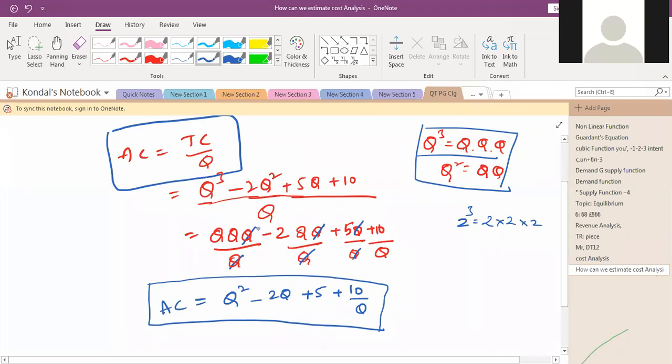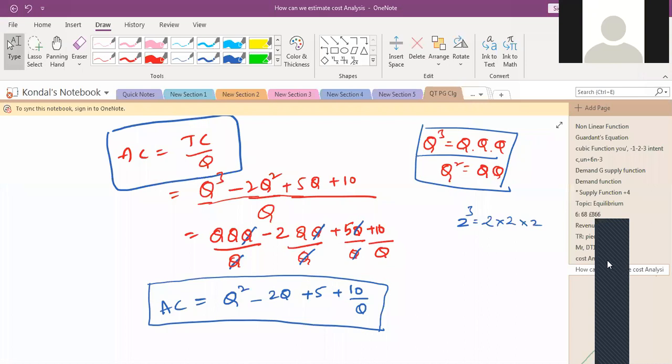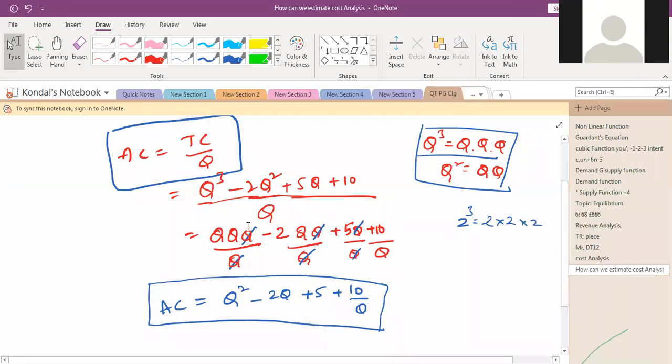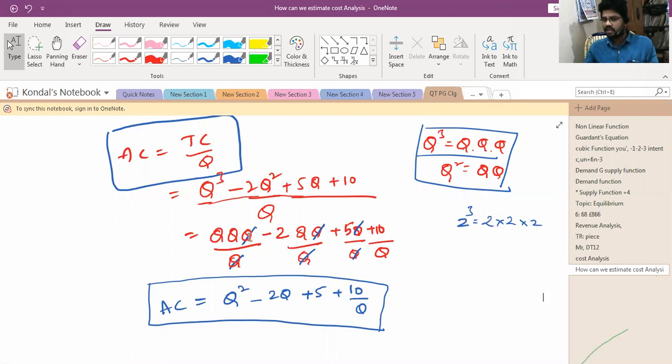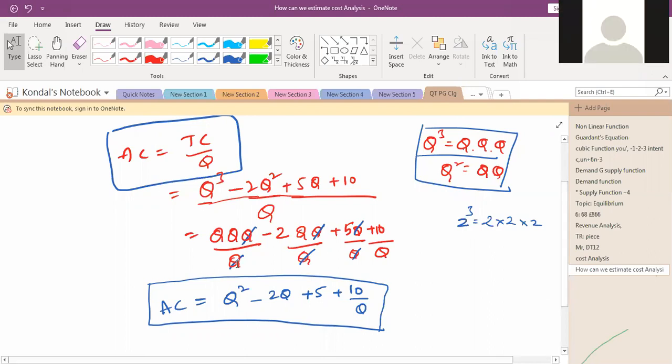Sir, in the denominator, why are we taking this many q's? Only a single q is there, no? Yeah, we need to take it like this also. See, at the end, when you substitute the q value, you will get the same value, it doesn't matter. But mathematically, we need to take the q's here. Okay, then I will show you that also. Don't worry. Is it clear? Yes, sir.